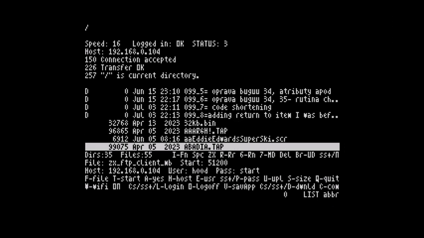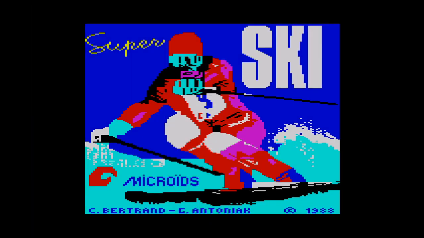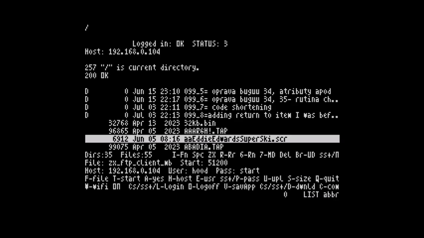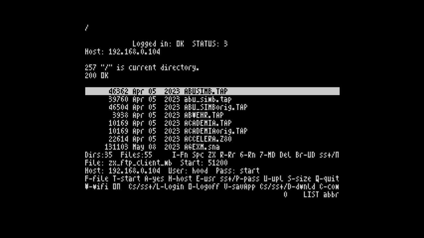Only recently I added a function for viewing ZX screens, which is quite useful if you want to download something. Okay, so that's it for that. Let's see what we downloaded.